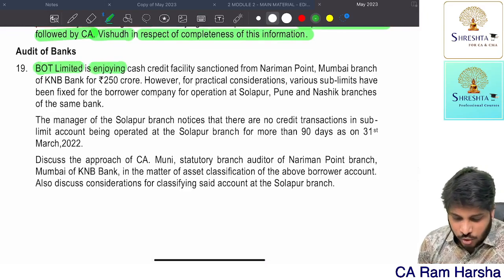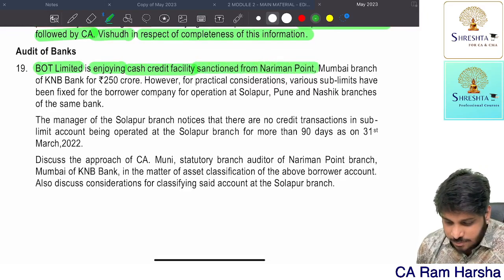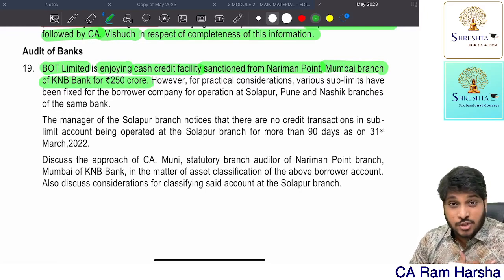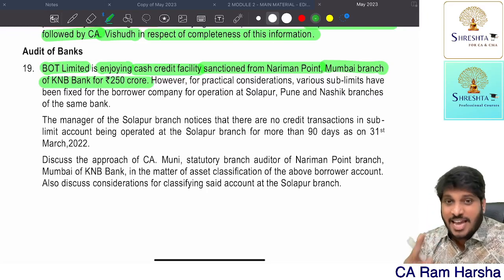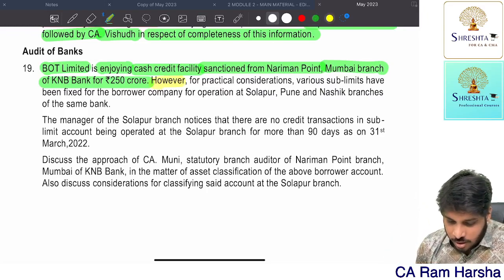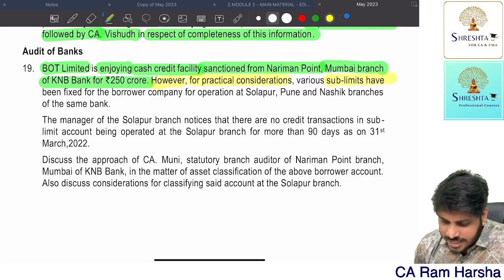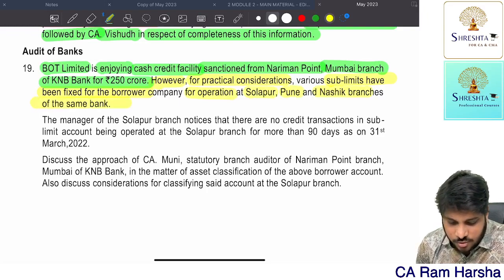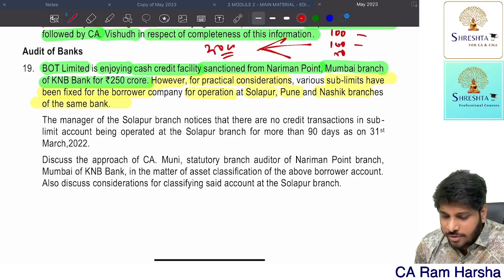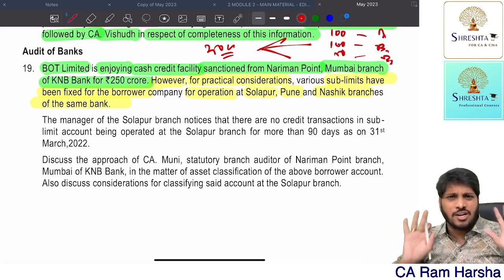BOT Limited is enjoying a cash credit facility sanctioned from the Nariman Point, Mumbai branch of KNB, 250 crore. So the bank has given 250 crore worth of cash credit facility from one Mumbai branch, Nariman Point. However, for practical consideration, various sublimits have been fixed for the borrower company for operations at Solapur, Pune and Nashik branches of the same bank. So total 250 crore cash limit. Maybe the bank has divided them into 100, 150 for branch 1, branch 2, branch 3. This is for withdrawal purpose, internal control purpose.